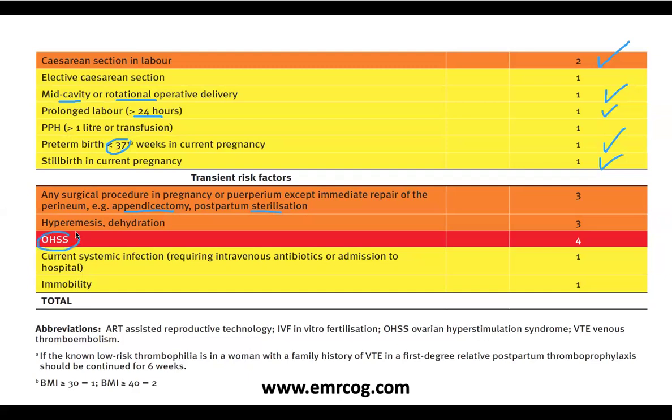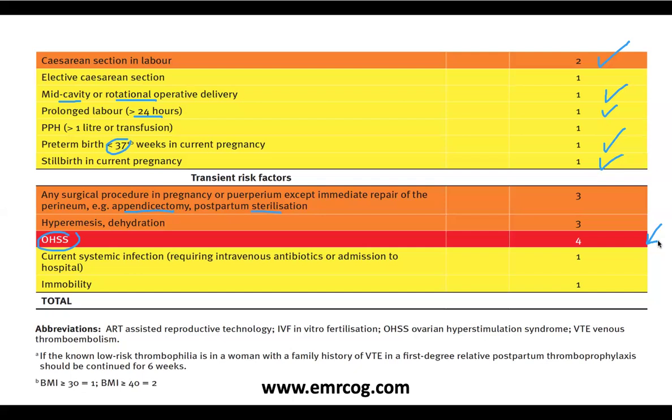OHSS is actually a special scenario, and it's not only for the time of the treatment, it's for the first trimester. The whole first trimester, the woman should receive the low molecular weight heparin, okay? So a woman conceived by IVF and had OHSS as a complication, a late onset, for example. When you discover the OHSS, maybe it's moderate or severe or whatever, okay? So this woman requires the transient or temporary low molecular weight heparin prophylaxis.